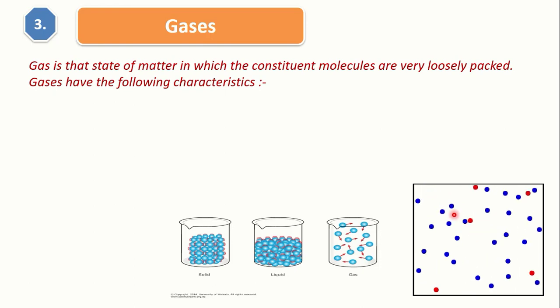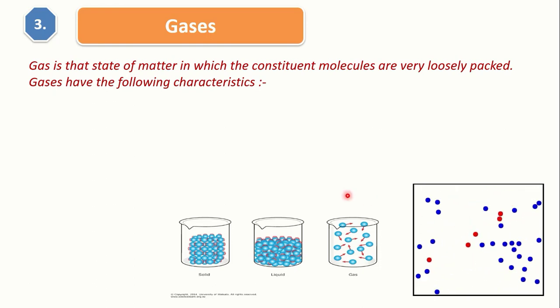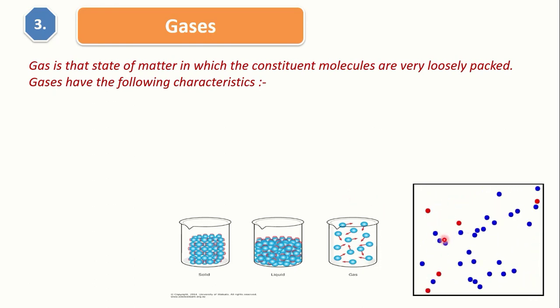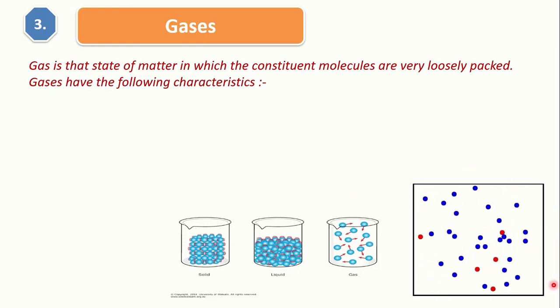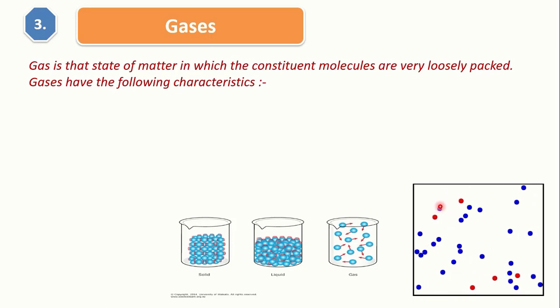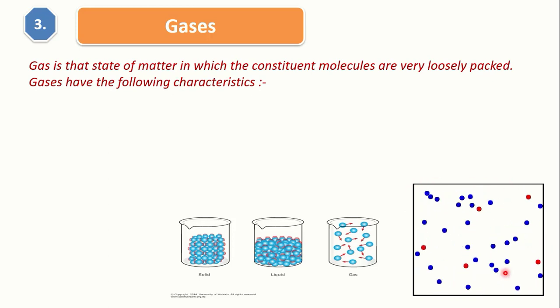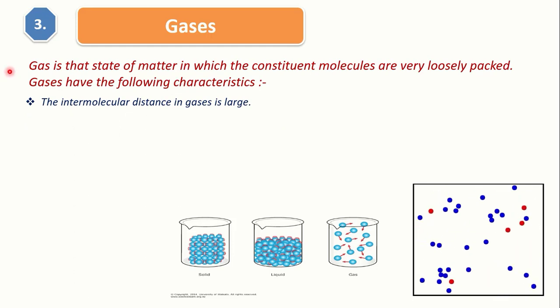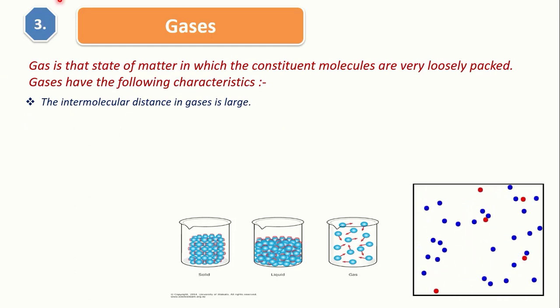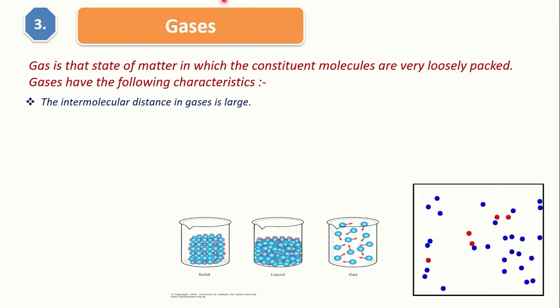Even if you eliminate some of the molecules from this container, the remaining few molecules will still occupy the total closed area. Again they will move freely in this area because of the molecular arrangement between them. The intermolecular distance in gases is large.